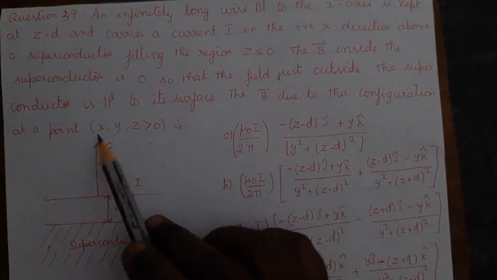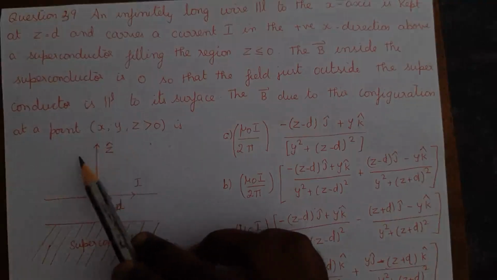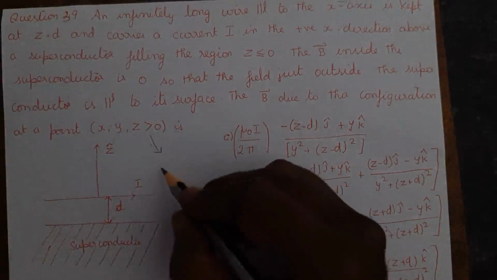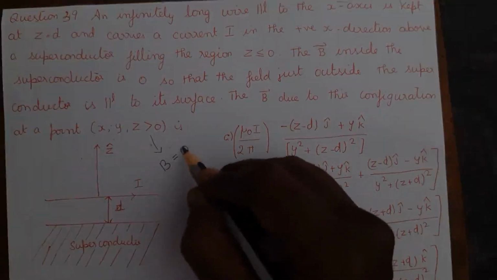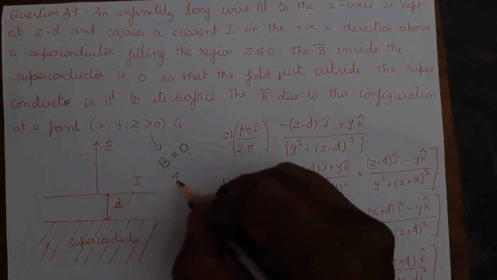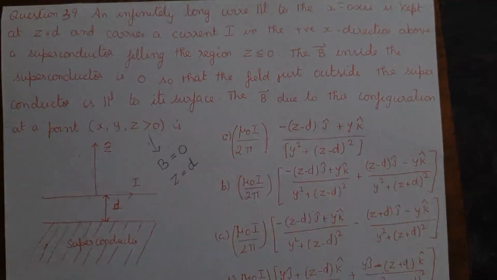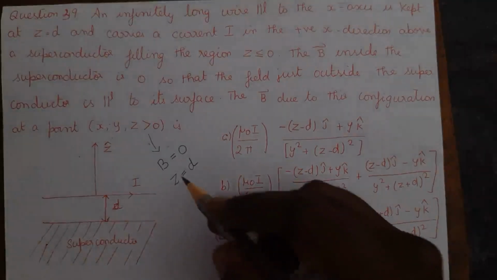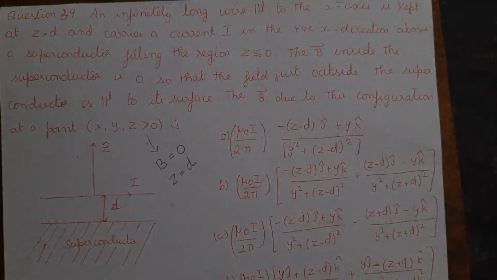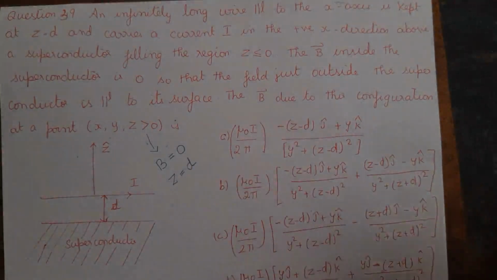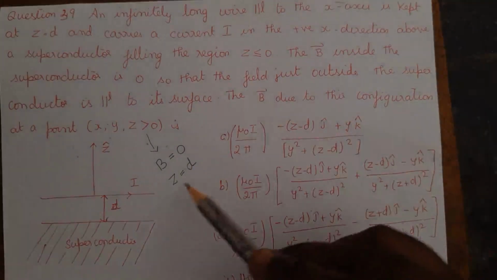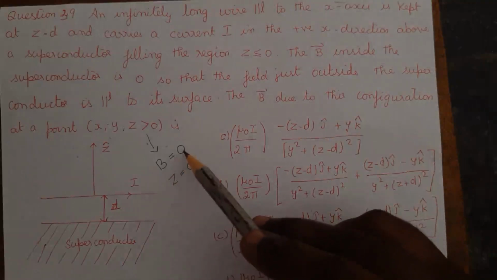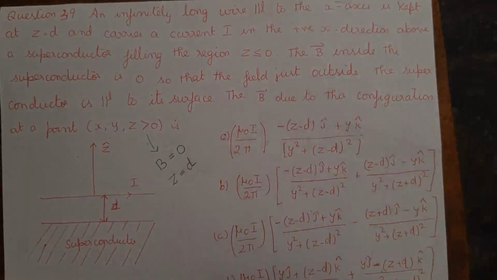Now I consider that the x value can be any value, y can also be any value, but I consider the z value in such a way that the magnetic field at that point is 0. That is, even the z value equal to d, the magnetic field, that means I consider a point on the superconductor. So at that point the magnetic field must be 0. Therefore, if I take each of the four options and substitute z equal to d, the option for which the magnetic field is 0 at that point must be the answer.